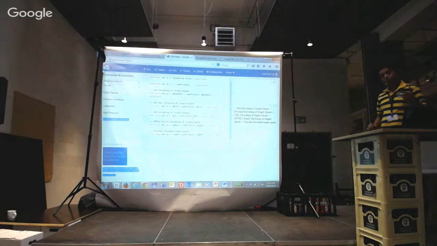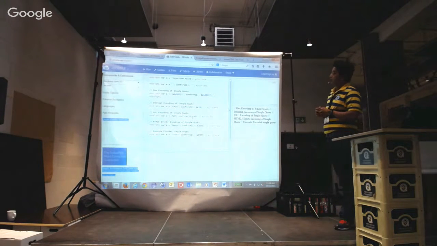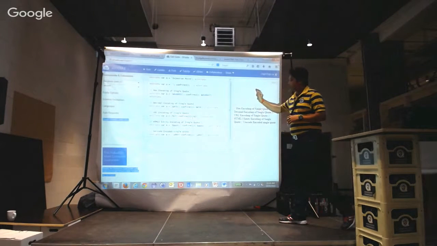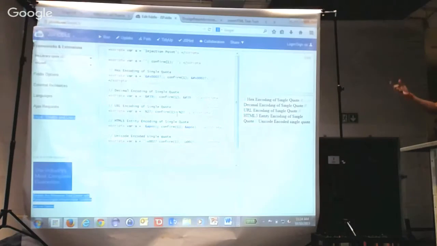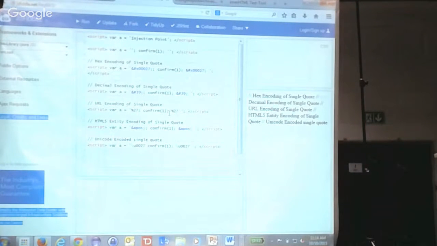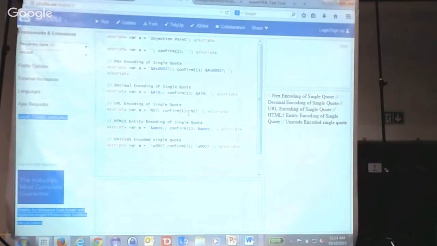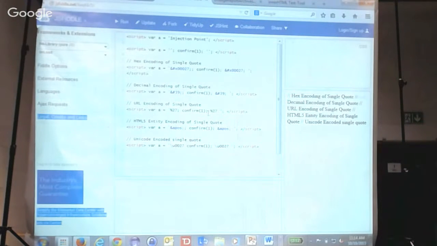When we encode our characters, the script doesn't run. So encoding doesn't work for XSS. Encoding only works when explicit decoding is done on the server side by the developer. We will see other examples where it will be clearer. Yes, come back here.